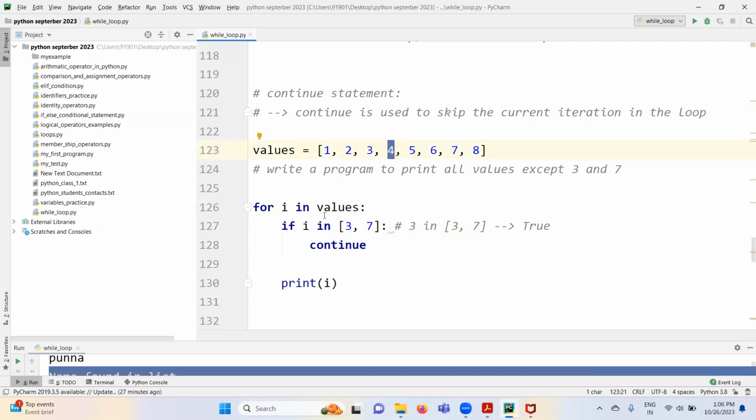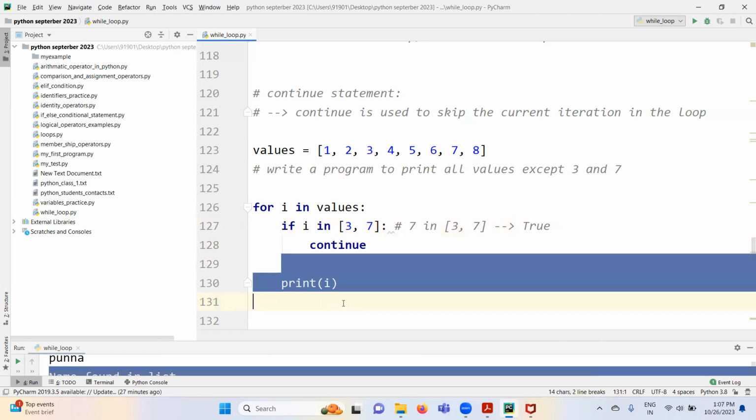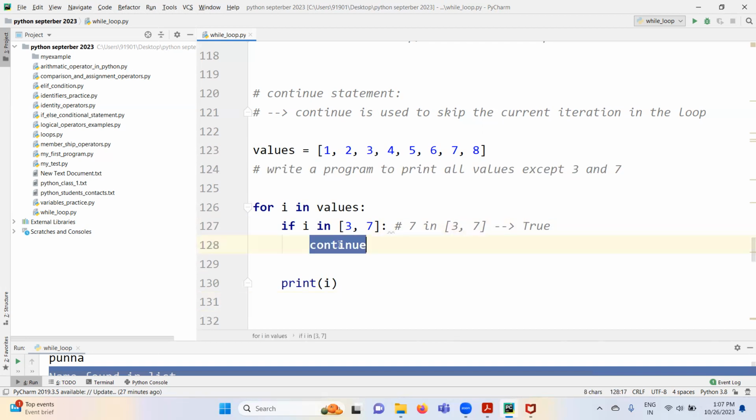So next iteration. What is the i value? 4. False, right? False means it will go and print this. This continue won't execute here. After that, 5, false. 6, false. 7, it's true, right? Once it is true, it is going to execute continue. Once continue executes, the rest of the statements in the loop are skipped. Once continue executes, it will start the new iteration again.